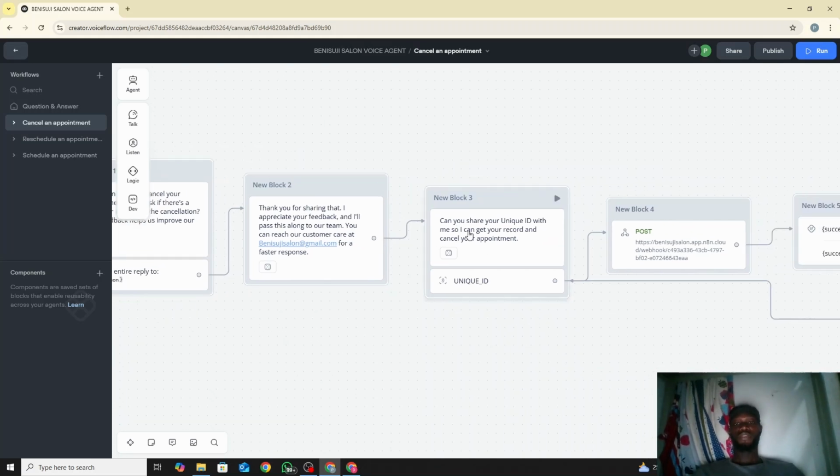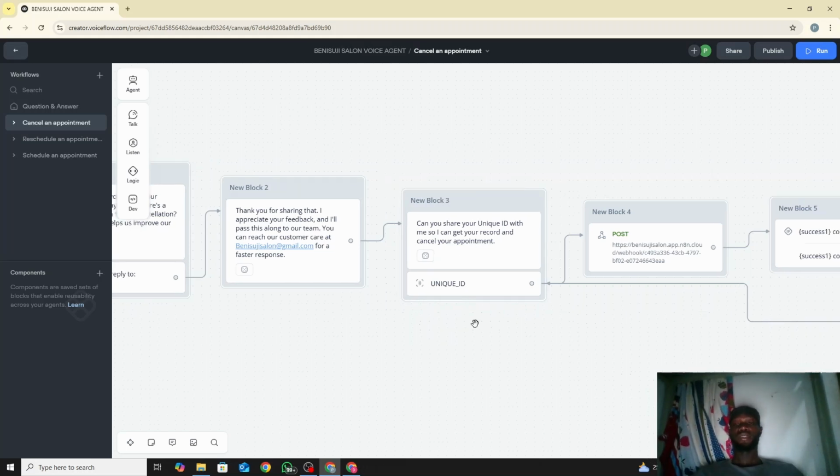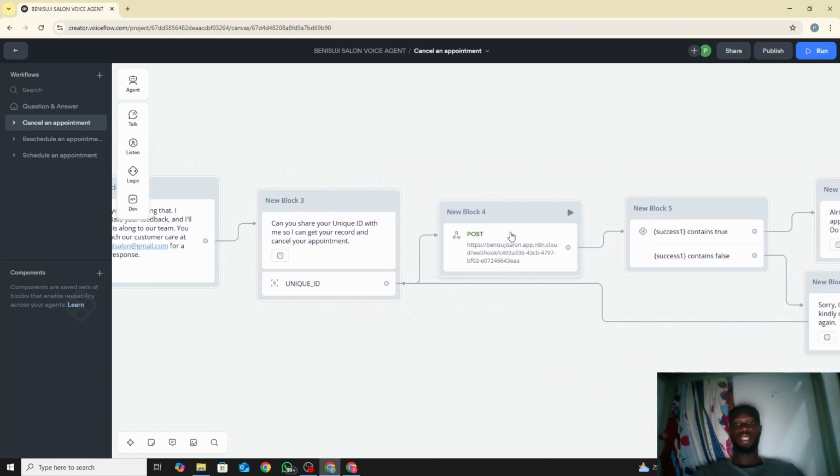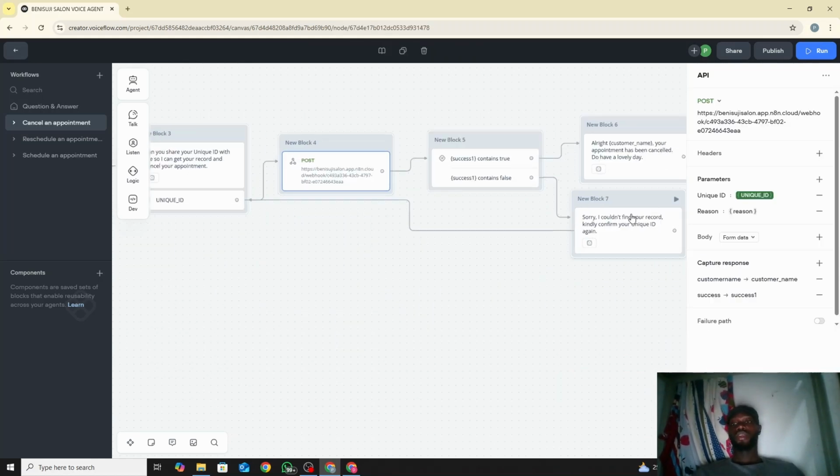And then the next place: can I get your unique ID so I can get your record and cancel your appointment? So like I said before, the information you need to receive from the person is the unique ID. The person provides the unique ID, and it's the same step, the same thing. You use a post, you send it as parameters, unique ID and the reason. You need to know the reason why the person cancelled, so you add the reason to it.